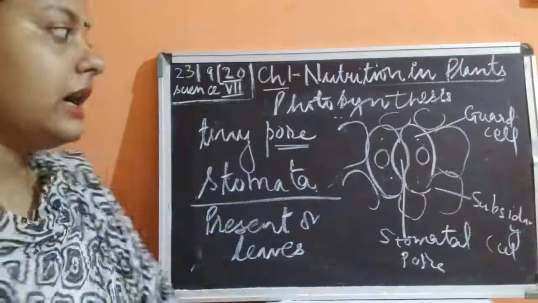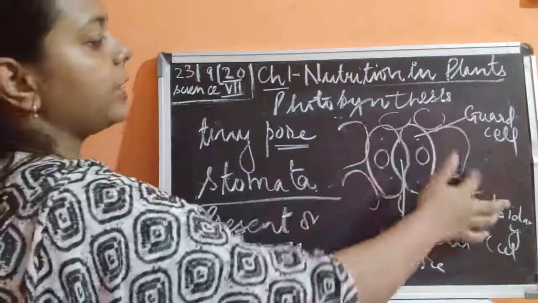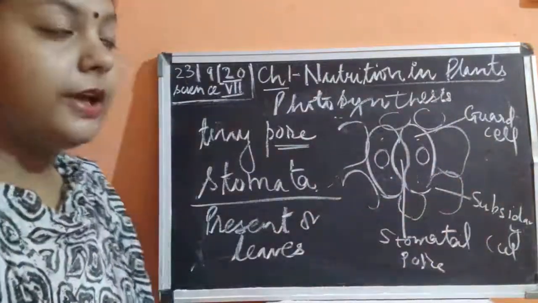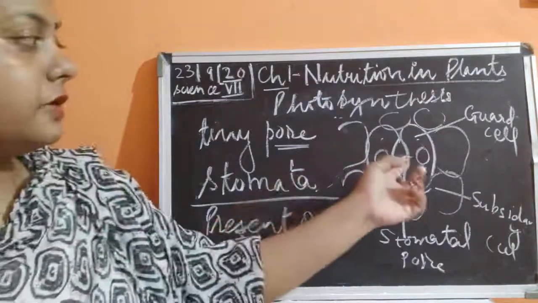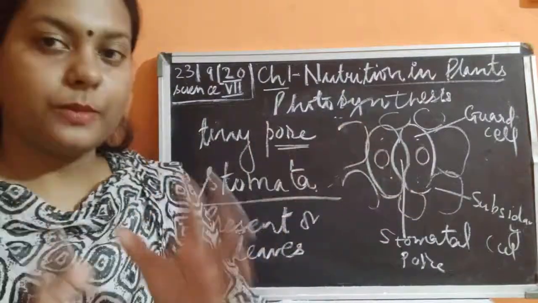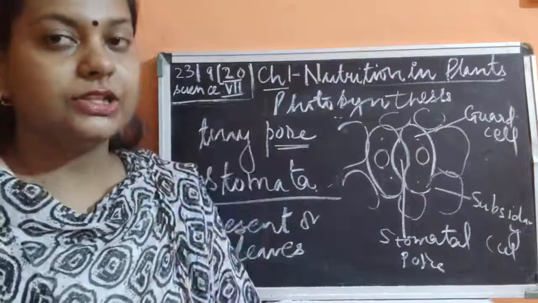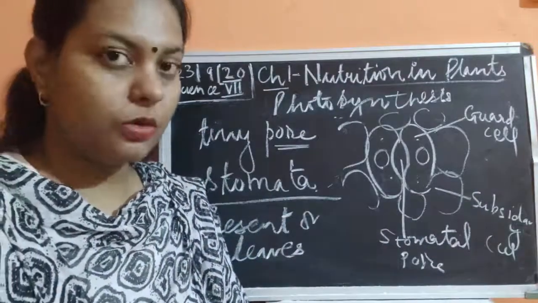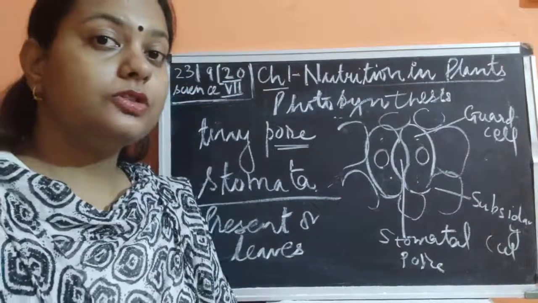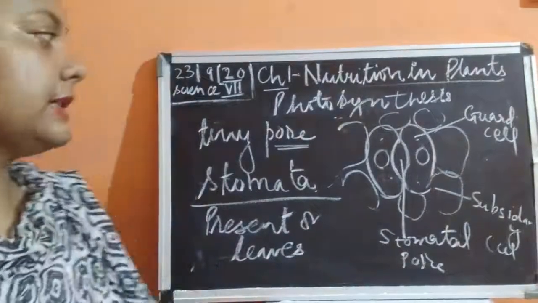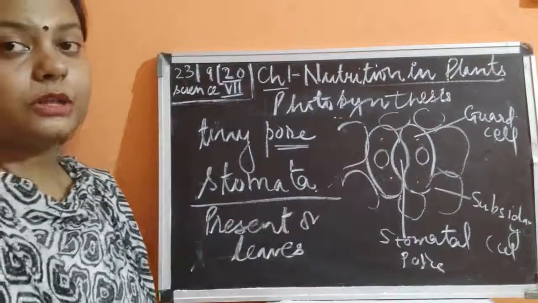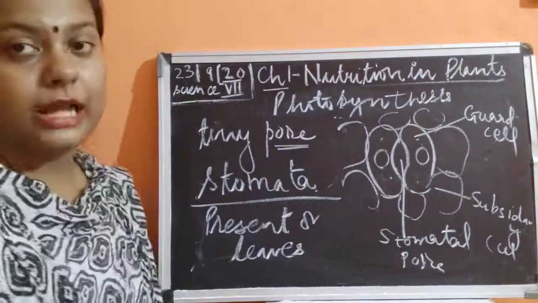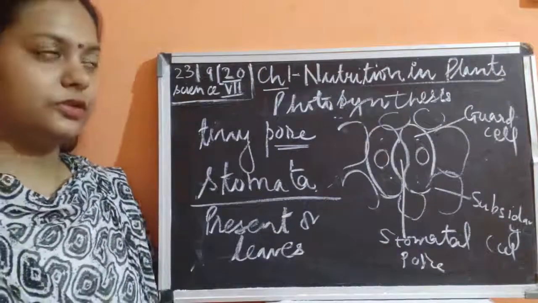Okay, and this guard cell is again being helped by some helper cells. They are known as the subsidiary cells. Now, what is the function of the stomata? The function of the stomata is to exchange the gases. After photosynthesis, oxygen is being prepared. You all know it very well. And also the carbon dioxide enters inside the leaves for the preparation of food. This is the function of the stomata.